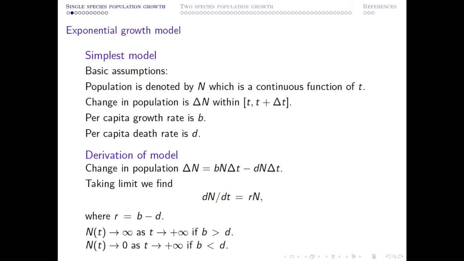Based upon today's research development in this area, this is an ancient model. Initially this model was constructed in order to fit the population growth in the US. For 30 to 40 years, they observed a continuous increase in the population density.